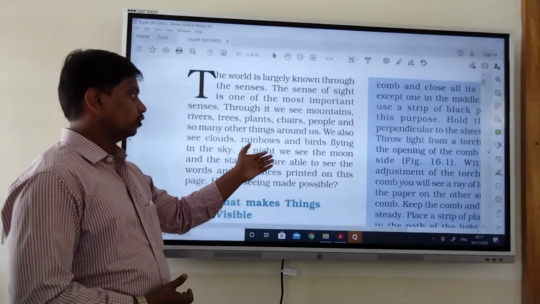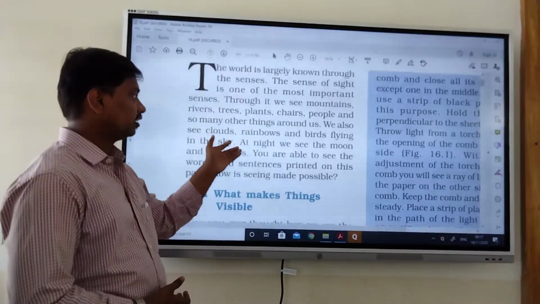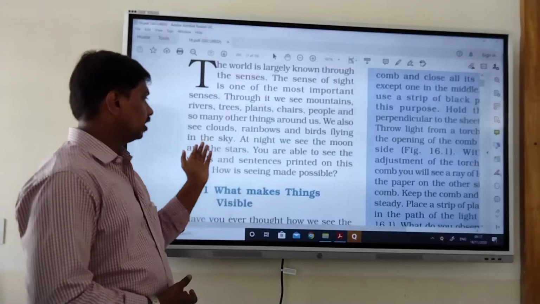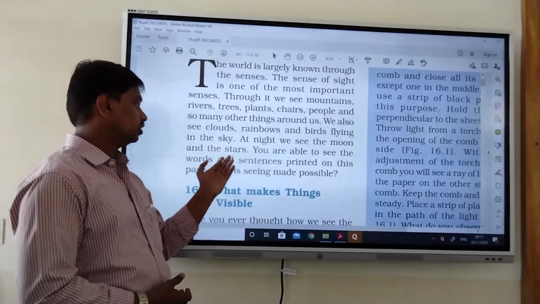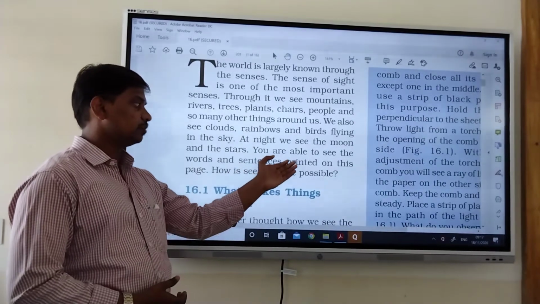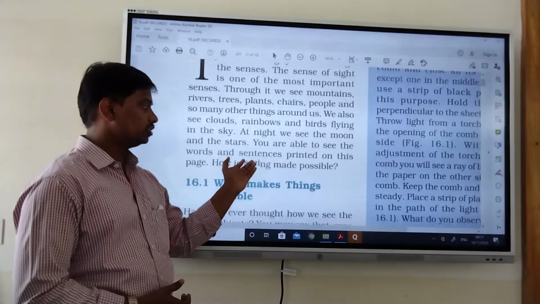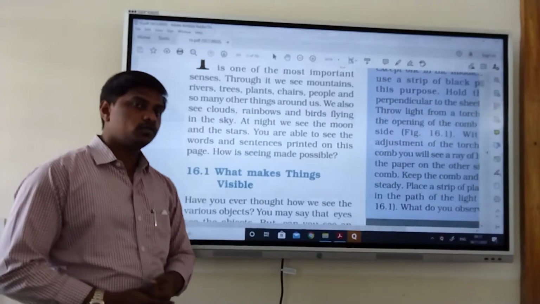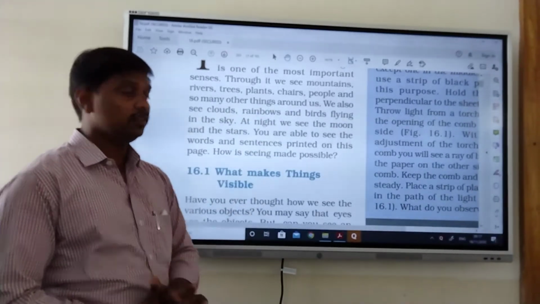Rainbows, and birds flying in the sky. At night we see the moon and stars. You are able to see the words and sentences printed on the page. How is seeing made possible? This is made possible by the help of only eyes.